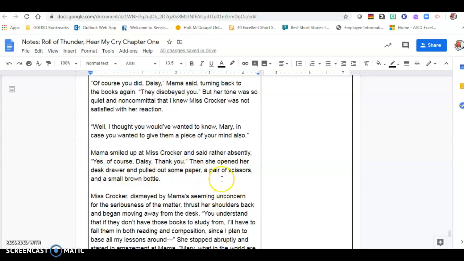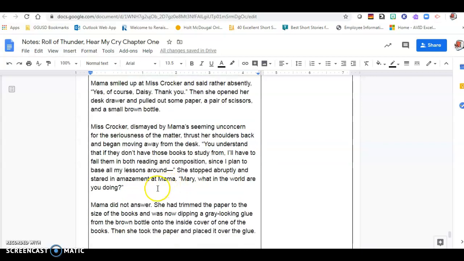Okay, this is where you should be asking yourself, what's the mom's reaction? So the teacher, Miss Crocker, just tells her why she hit her children. So what do you guys think? Is the mom taking sides here? Is she still processing? You should start asking yourself, what's her reaction? Let's read a little bit more.